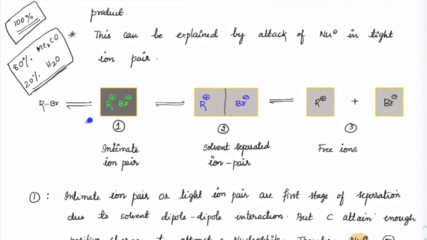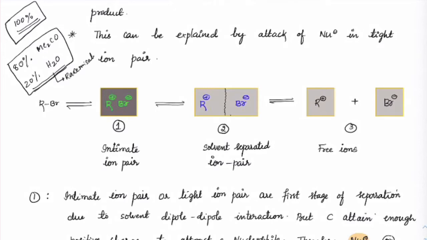So water can start attacking rapidly, or rather I would say more, from the back side as compared to the second case. In the second case, this R plus has not developed enough positive charge for water to attack from the back side. So what happens? In the second case, the racemization chances are more.